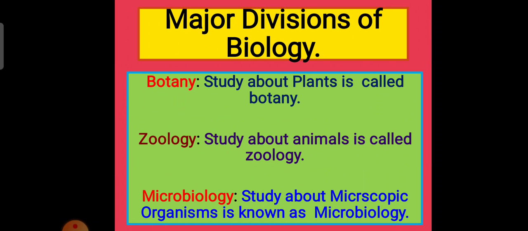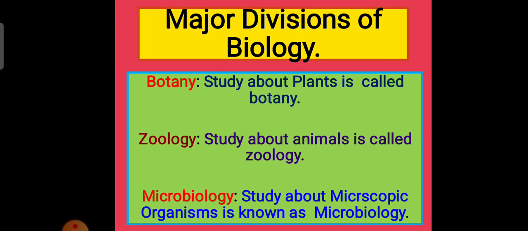What are the major divisions of biology? Previously, there were two divisions of biology, botany and zoology. Now, in recent biology, there are three divisions. The third one is microbiology. What is botany? It is the study about plants. And what is zoology? It is the study about animals.